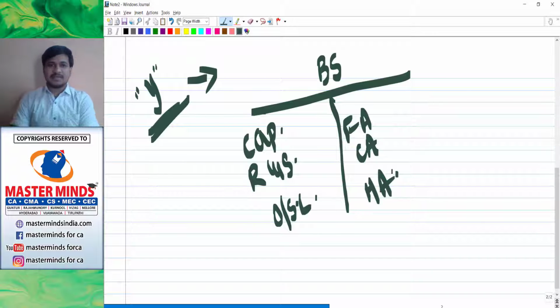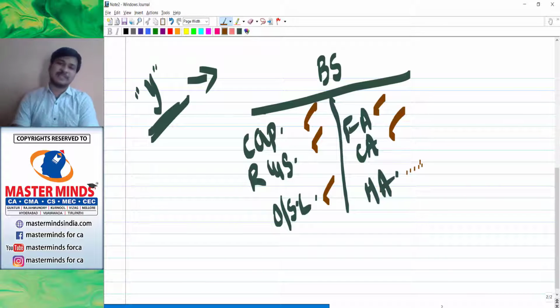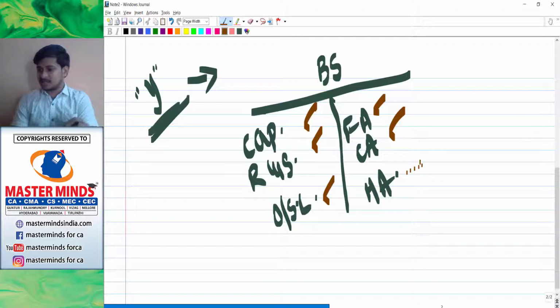So what do you mean by miscellaneous assets? As you people know, what do you mean by capital? Yes. Reserves and surplus is nothing but profits. Outside liabilities is nothing but liabilities. Fixed assets and current assets, you know all these things, but there might be some people who don't know the meaning of miscellaneous assets. For your information, my dear children, miscellaneous assets are nothing but fictitious assets, non-real assets. They are given a treatment like assets, but these are not assets.